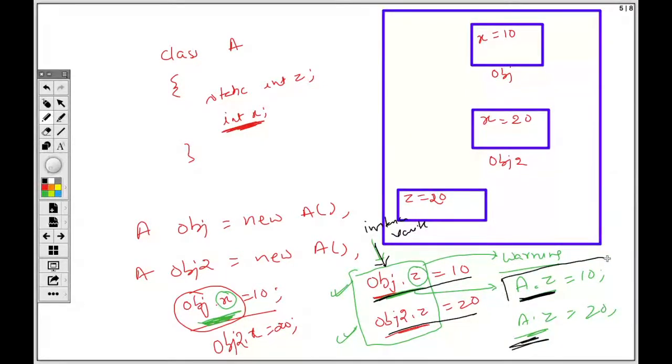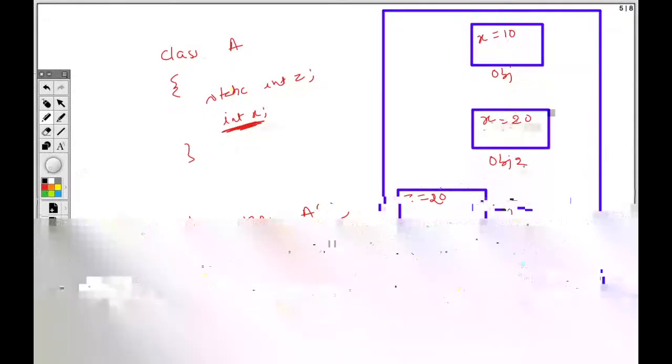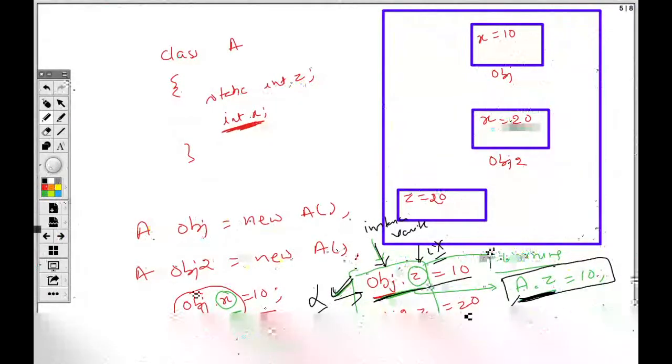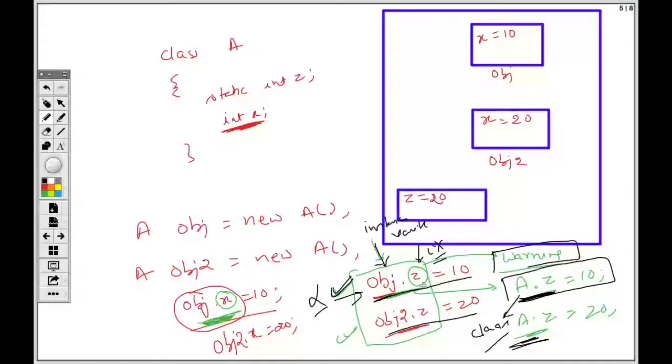So anyone seeing this code can understand it is written in capital, so it is a class, and it is a class level variable. And this thing written in small letters, it should be an object, and it is calling any variable through the object. That means it is an instance variable, which actually it is not. So in execution, it is correct, but for someone reading this code, it is wrong. So that's why there is a warning, not the error, that if you are referring to a class variable, you should be using a class name. Understood?